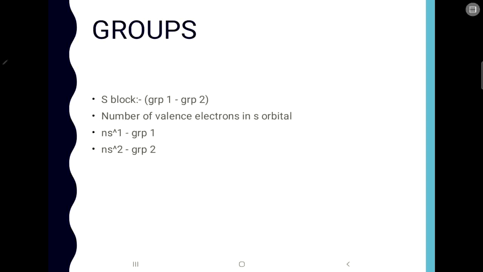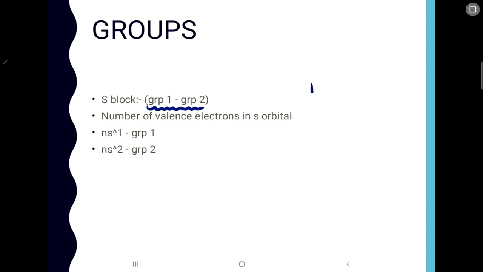Now let us see how to determine the group of an element if you know its electronic configuration. First we'll see the s block elements. We know how to identify an element that belongs to the s block: the last electron enters the s orbital. The s block elements are only group 1 and group 2 elements. Together, group 1 and group 2 make up the s block. The number of valence electrons in the s orbital will tell us the group.